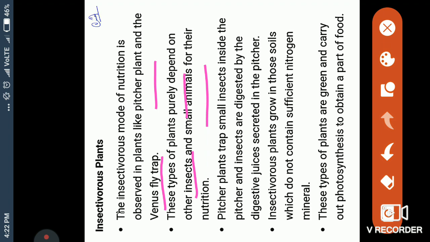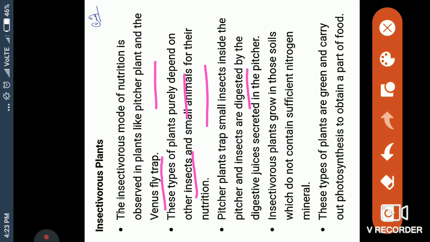Pitcher plant traps small insects inside the pitcher. I will show you the full pictures in the next slides of this video. They are digested by the digestive juice. They do not eat them. They just digest them and mix them in their liquid.